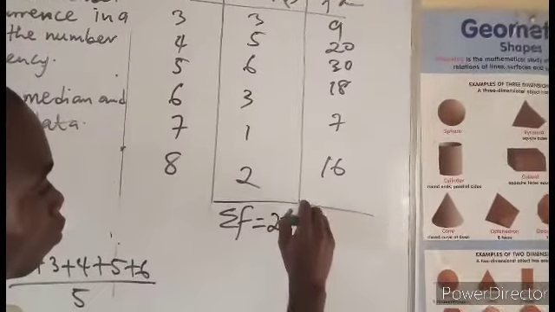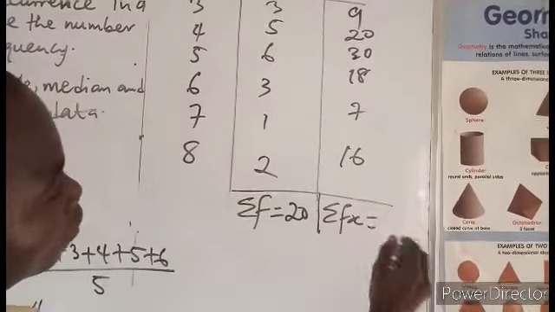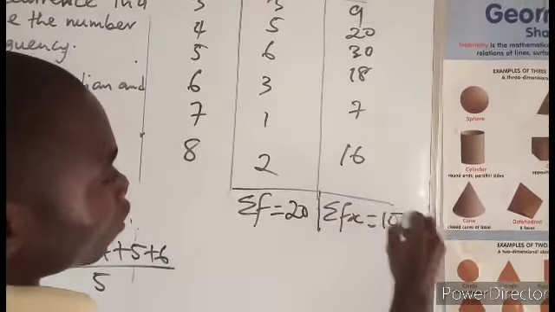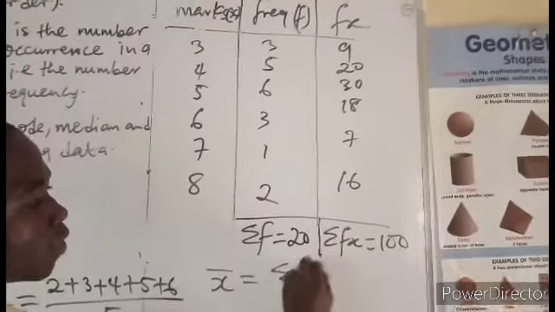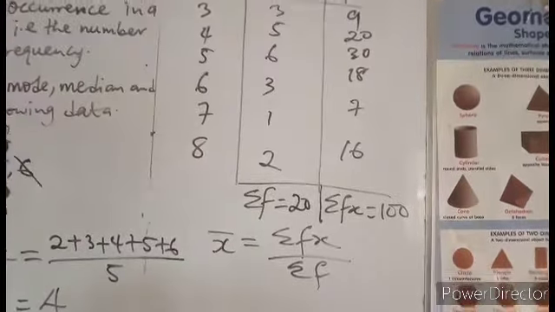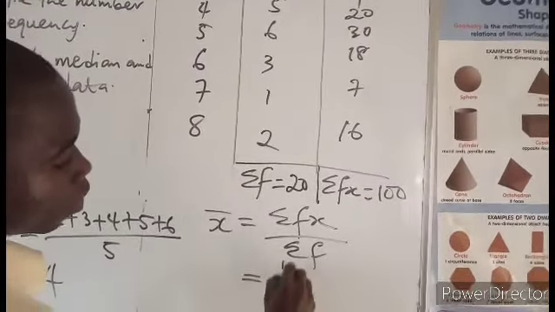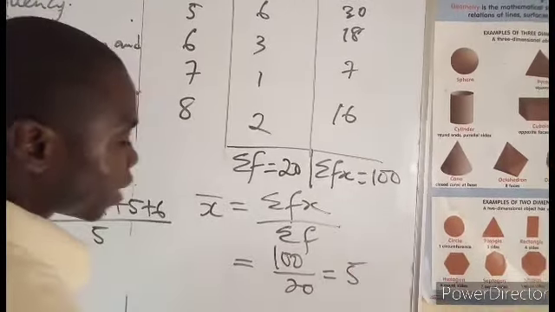The summation of this will give us sigma fx. Add all this, you will get 100. So our mean is equal to sigma fx all over sigma f, which is 100 over 20, which is 5.